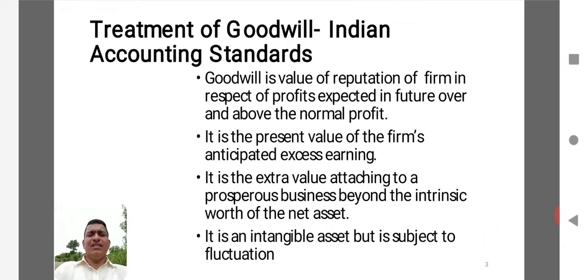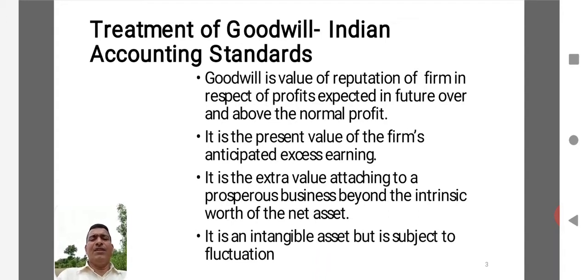Now, let us try to understand the concept of goodwill. As you know, goodwill is a reputation or the good name or the image that is being generated by the partnership firm over a period of time. Here we know the partners in the partnership firm have spent their energy, they have used their skill and expertise, and they have toiled their life in creating reputation or good name for the partnership firm. Whatever reputation or image they have created will give advantage in the form of increased profit over a period of time.